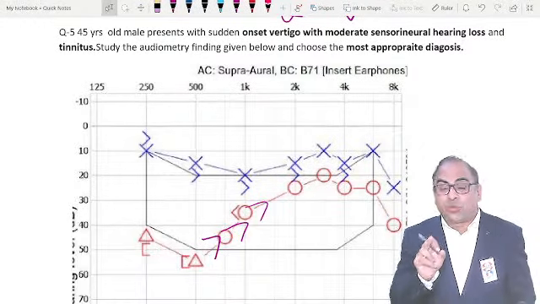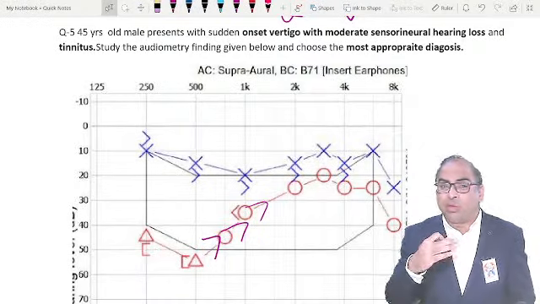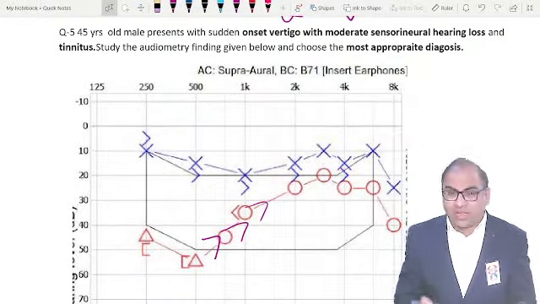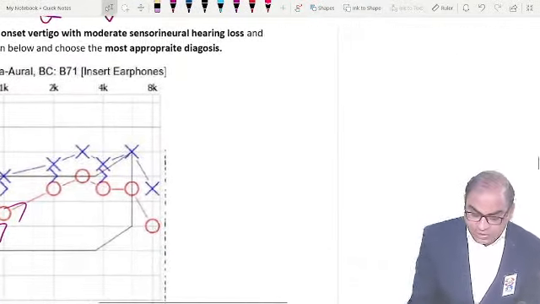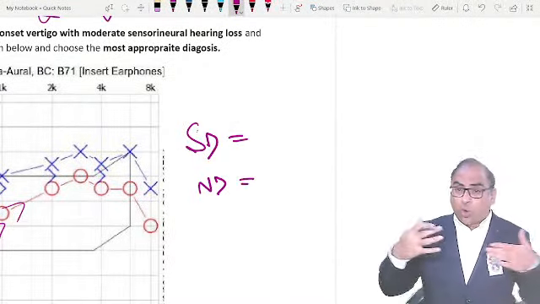Clear? So this patient will be going with Meniere's. Again, in acoustic neuroma, your age distribution will be somewhere beyond 50 to 60. Clear? How to differentiate? I always say in my classroom, sensory deafness and neural deafness are overlapping diagnoses.